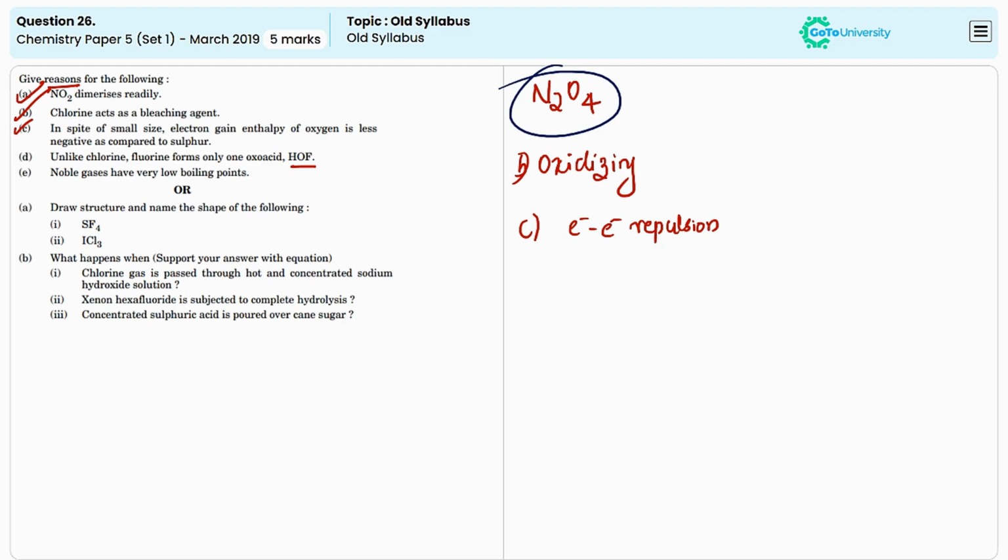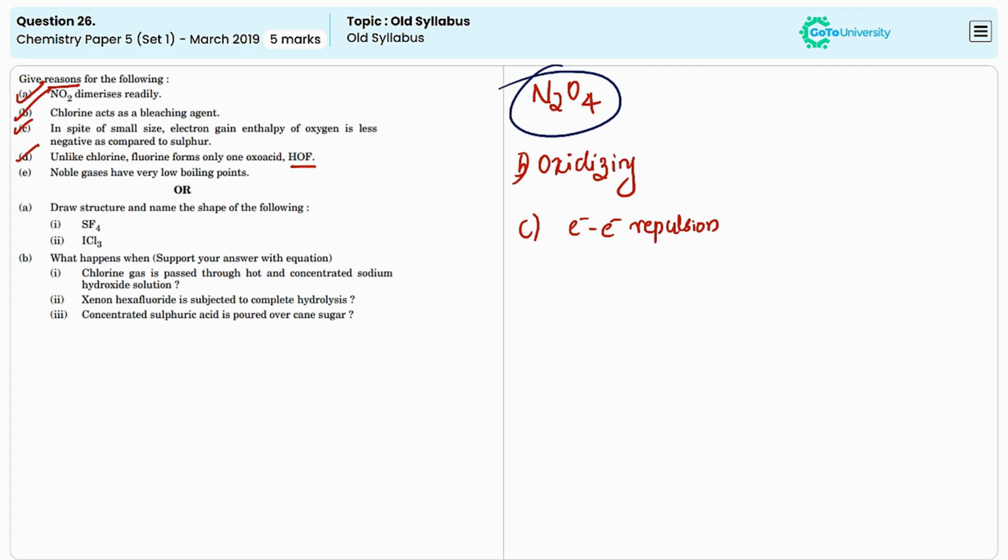The next one is the presence of strong bonding. The bond between fluorine and oxygen in HOF is quite strong, however forming additional oxo acids with fluorine like those seen in other halogens is not possible. The next one is stability. The higher oxidation states of fluorine are not stable. For example, in compounds where fluorine would be in a higher oxidation state, the resulting species would be highly reactive and would decompose, making stable oxo acids difficult to form.